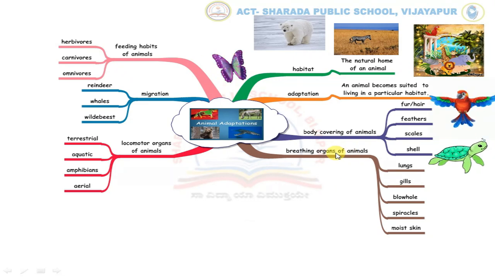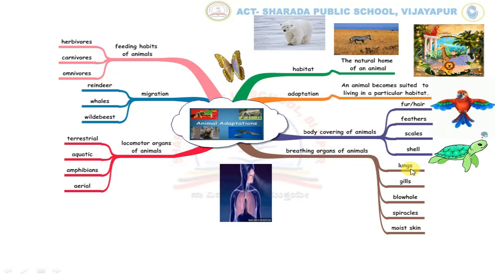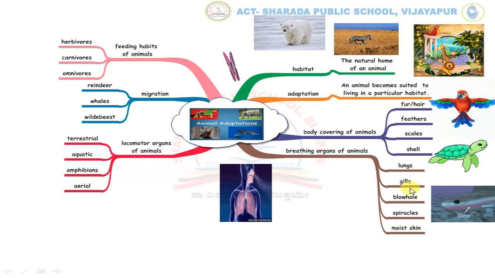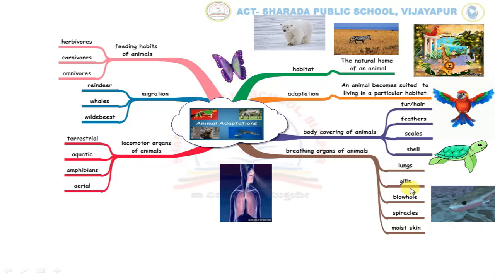Next, breathing organs of animals. All organisms need oxygen to breathe. Oxygen helps to break down the digested food into simpler forms and release energy. Let us learn more about breathing organs of animals. Lungs. Human beings and many other land animals breathe through their nose. Gills. Aquatic animals such as fish take in oxygen which is dissolved in water with the help of gills.